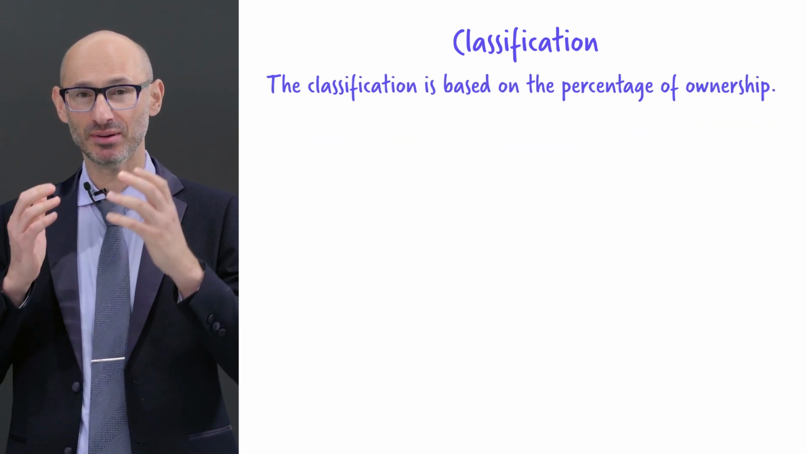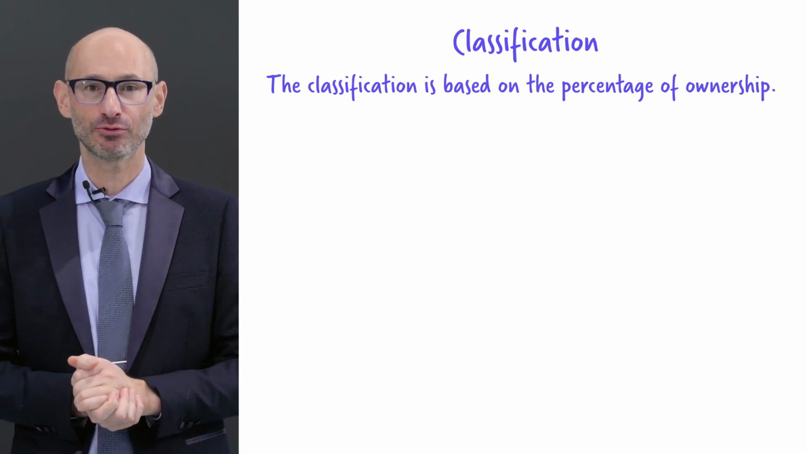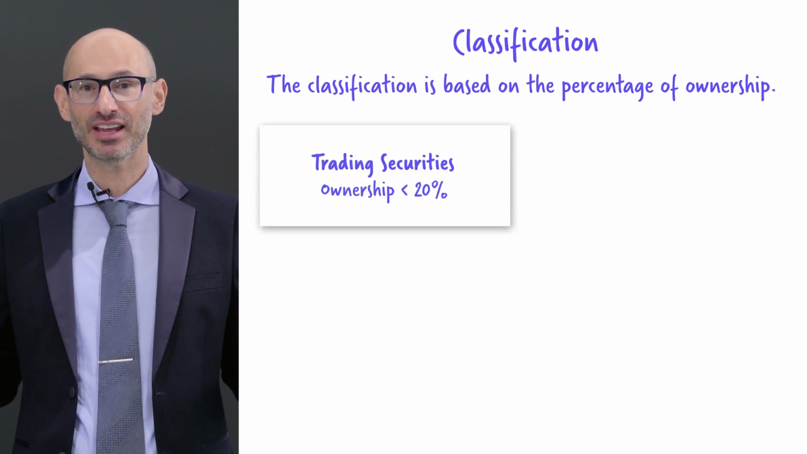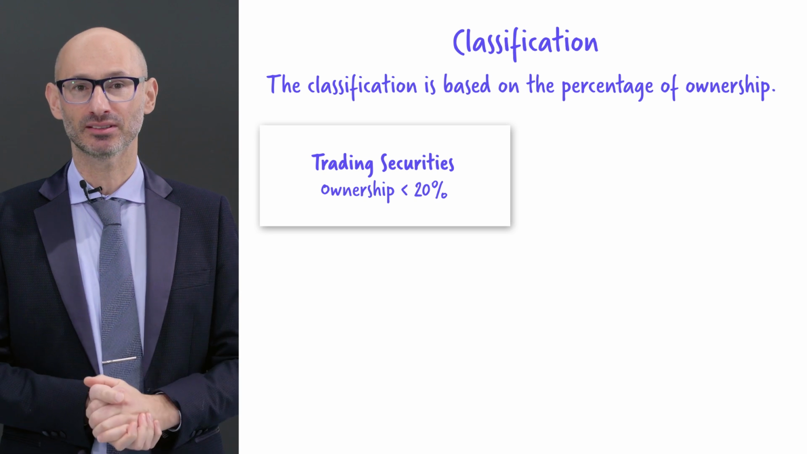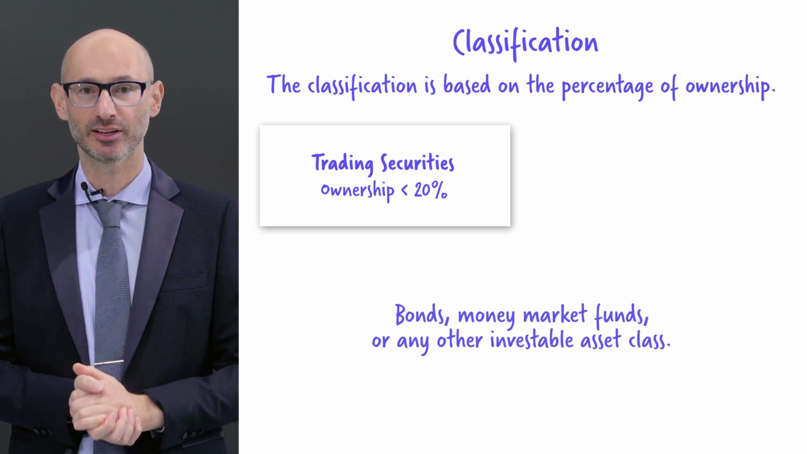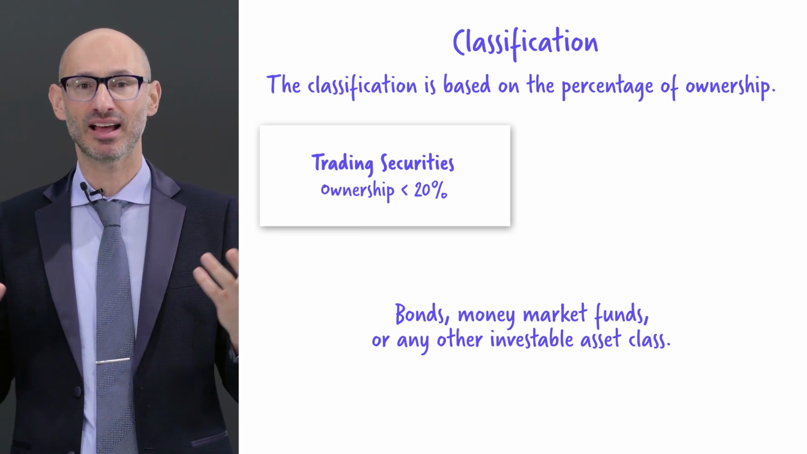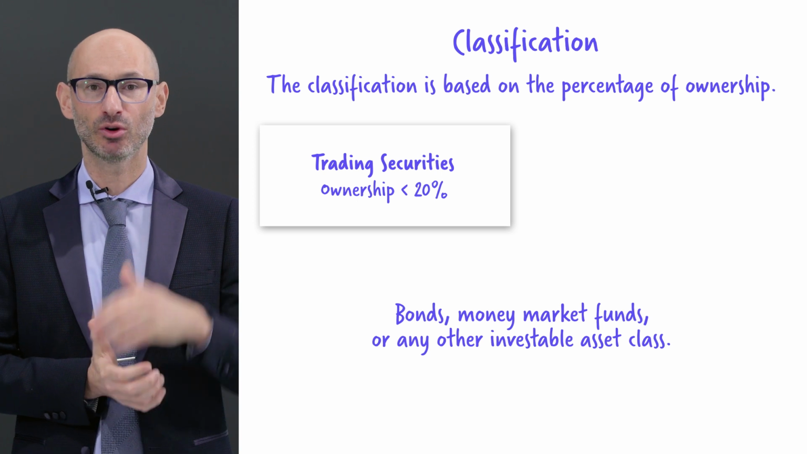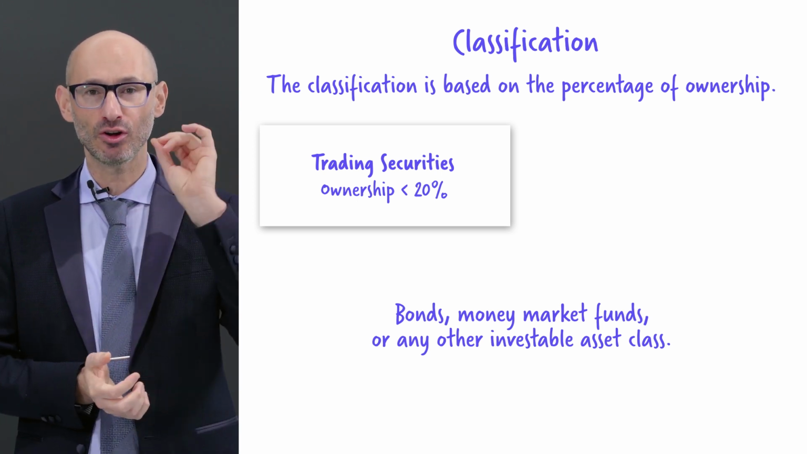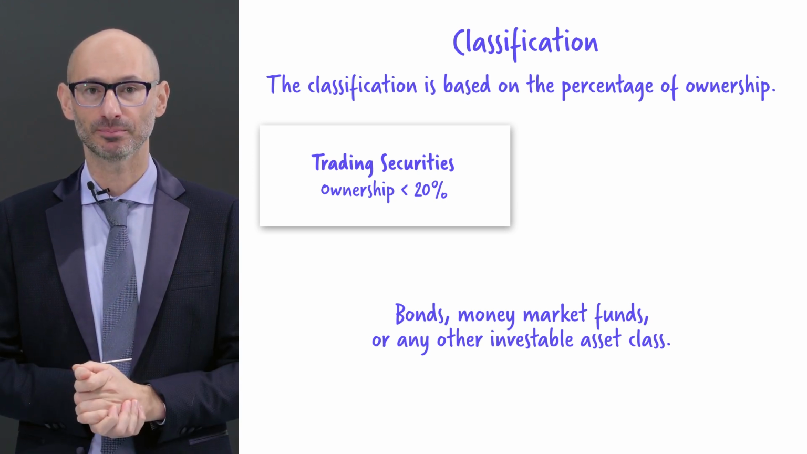If you own 20% of an entity or less, let us say you buy one share of Microsoft, then this is classified as a trading security. This classification yields a unique accounting treatment, but it does not have to be an investment into a share of another company. You can also buy bonds, money market funds, or any other investable asset class that you fancy. You want to do crypto, that is also classified as a trading security. So long as you own less than 20%, then it is a trading security.